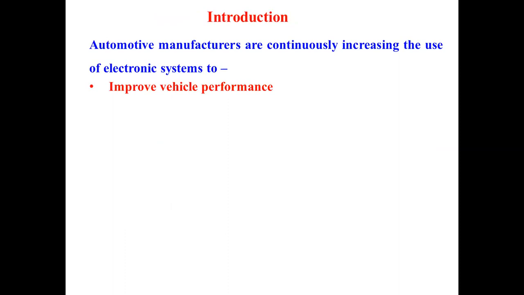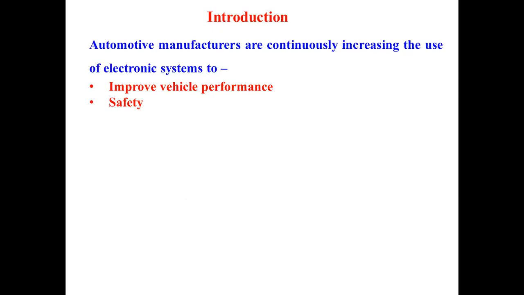When we talk about vehicle performance, this is the combination of the performance of systems and subsystems. Just as engine performance increases, the transmission performance also improves, which leads to the overall vehicle performance. Along with that, another important advantage of utilizing this electronic system is safety.